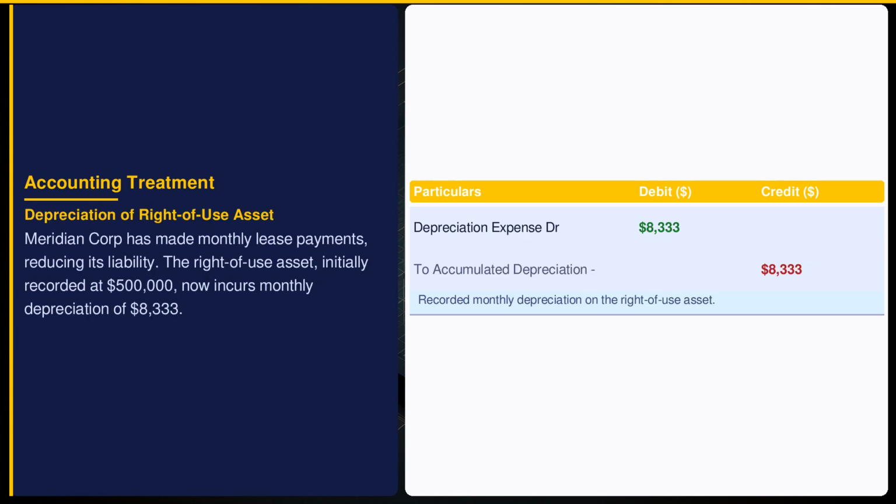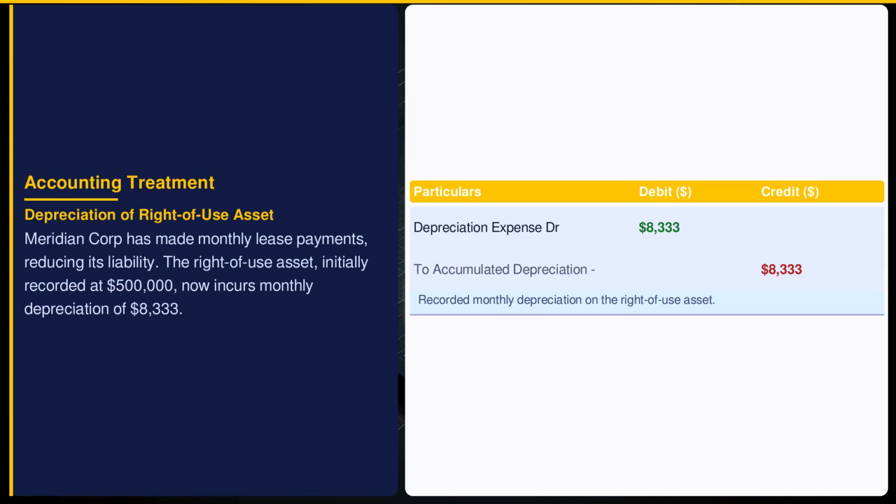The right-of-use asset is depreciated monthly over the lease term, here $8,333 per month. This reflects the asset's consumption over time. Aligning with Indian Accounting Standard 16, it impacts earnings by increasing expenses, providing a more accurate picture of asset utilization